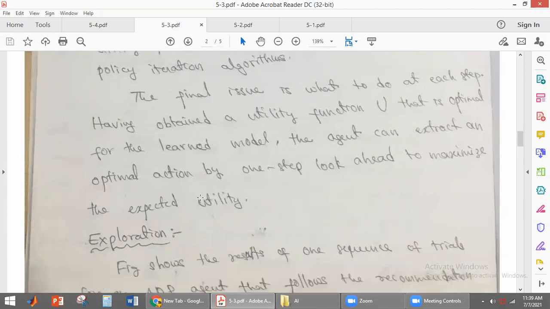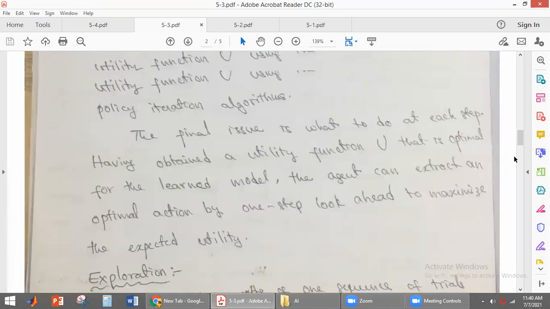So the agent has to look one step ahead to find out what the utility values of its successor states are, and which state has the maximum utility value. It has to reach that state, so the action will be taken accordingly. Okay. So these are the three issues, students.